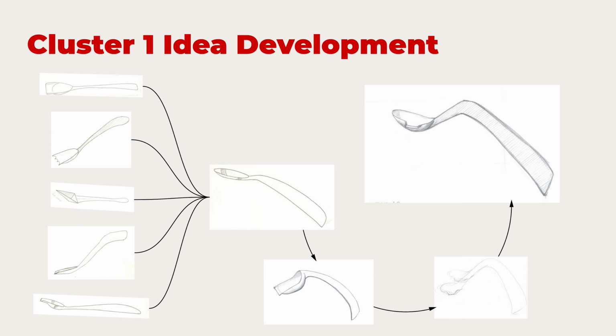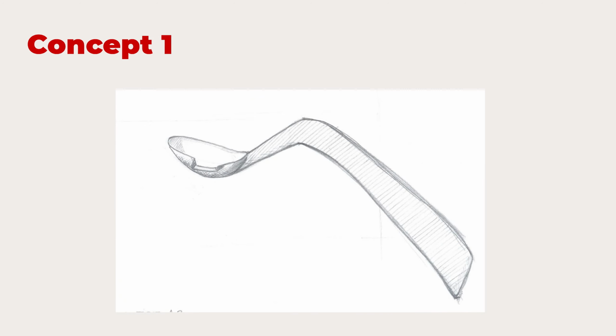The representative has got a handle which is bent. It's got a spout which has an opening, because there's a flat opening on the side from one of your earlier designs. So you change the idea, you grow the idea, and I believe this is not possible automatically in the mind. This is possible only when you externalize your thought process by sketching. And of course, this becomes concept 1.